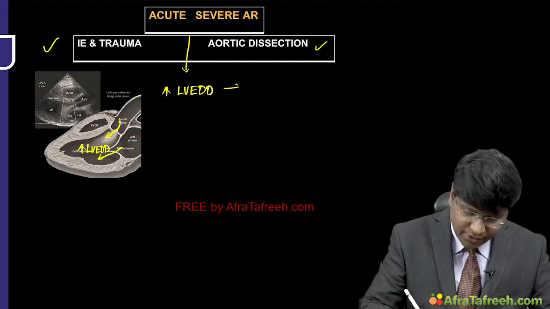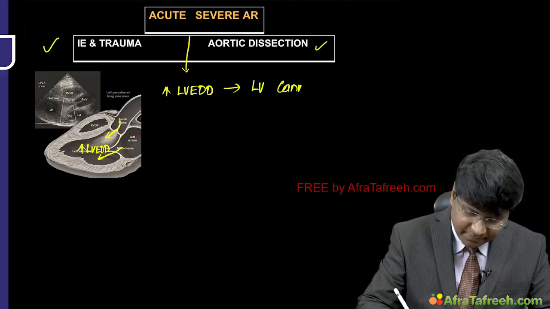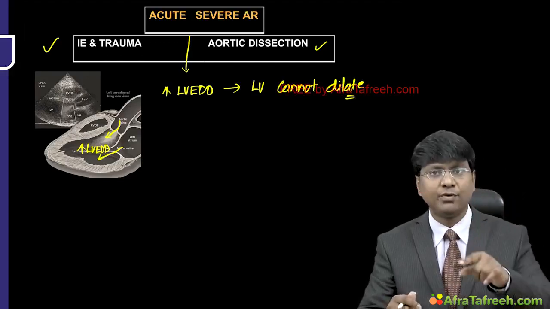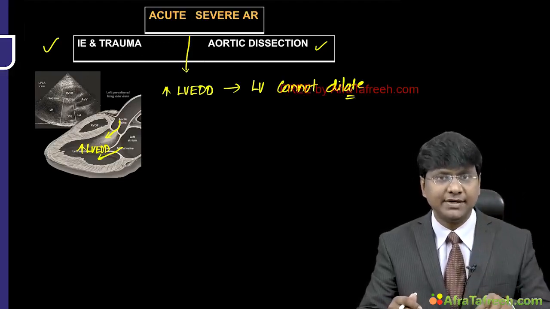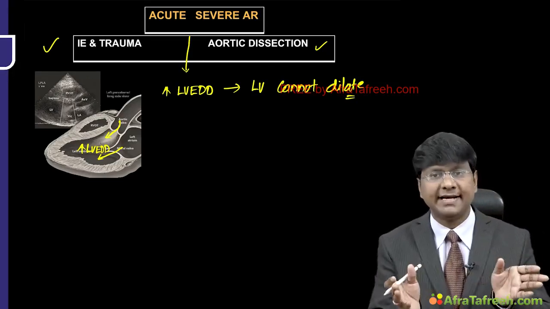So in the acute state, the LV cannot dilate, right? If a large quantity of blood is entering your ventricle from both the atria and the aorta, the left ventricle does not get sufficient time to dilate.